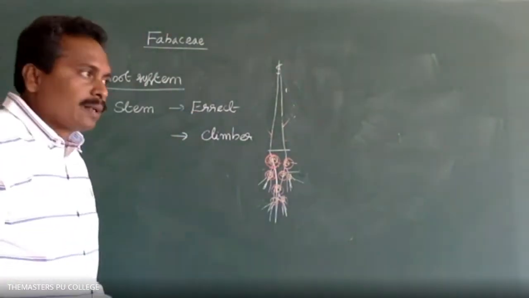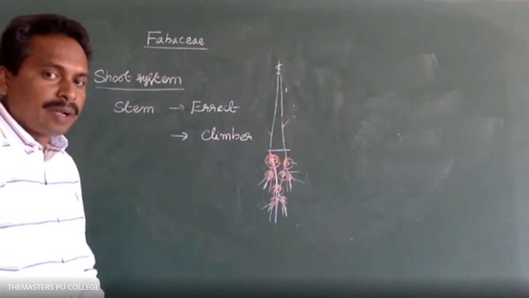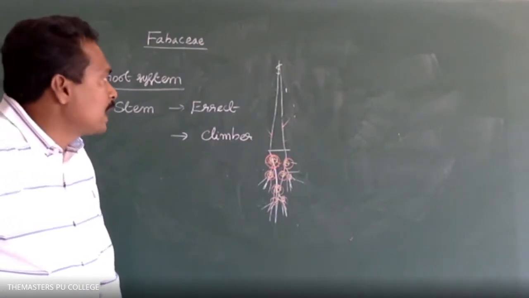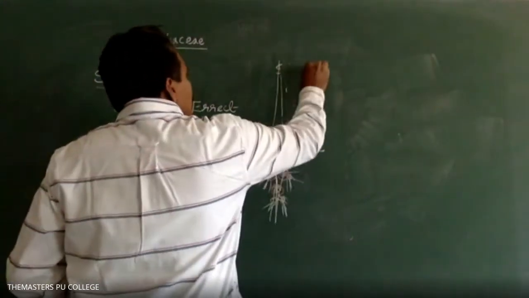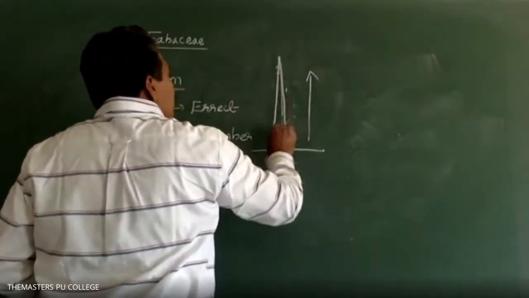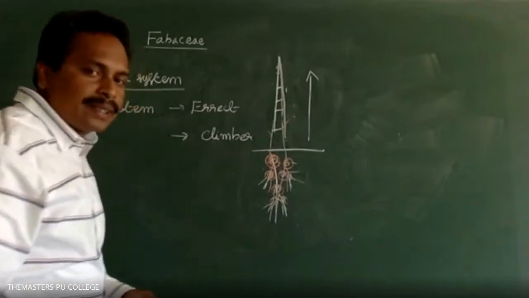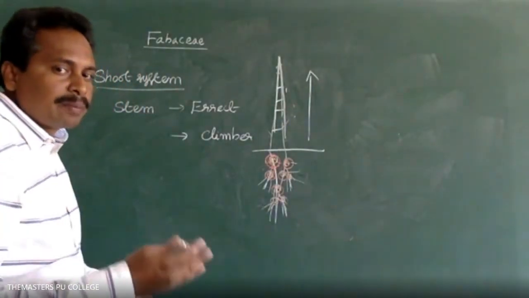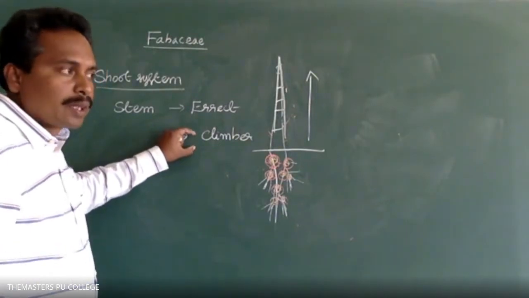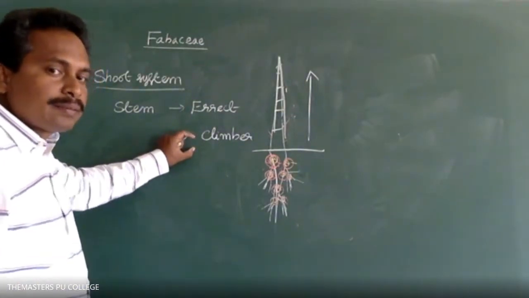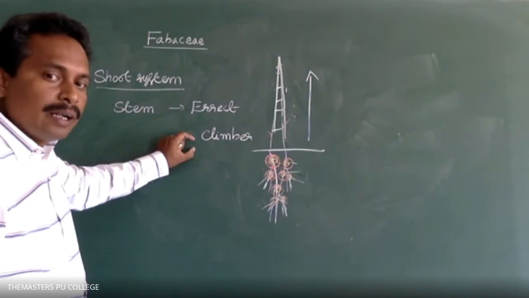So in some of the plant species of the Fabaceae family, the stem is erect. In some of the plant species, the plants are climbers with the help of tendrils.